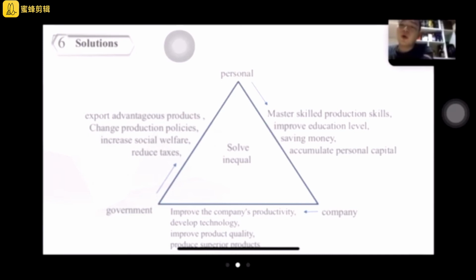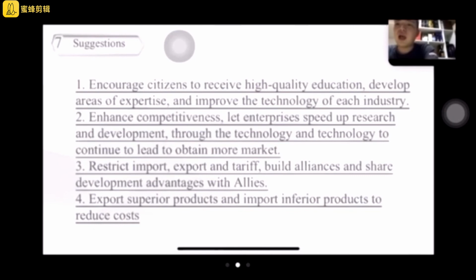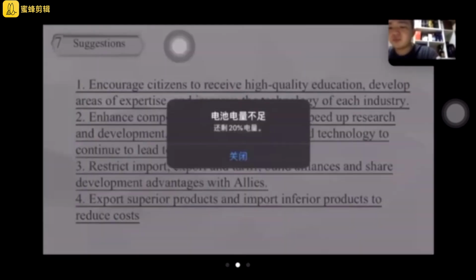I think those are the most important ways to improve economic development for the developing country. And finally, I have some suggestions for developing countries like China, and they can also be used for countries like America.